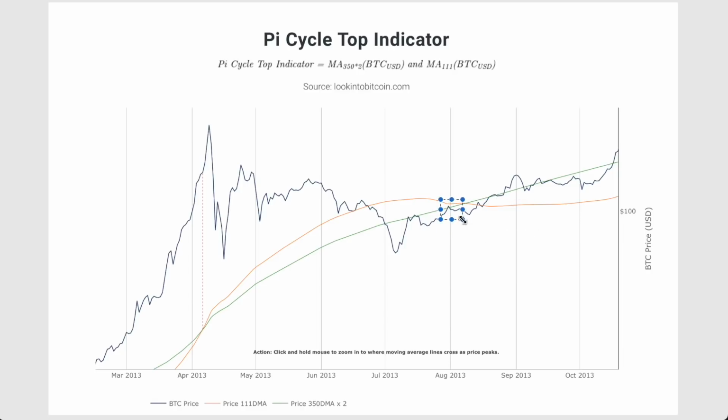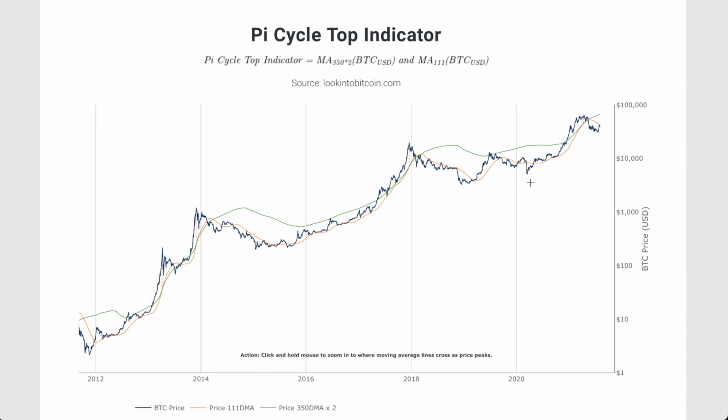But how strong is that resistance? Because we could see that rejection occur here, but to form a higher low, right? It might be a higher low before we break back above it, turn that orange daily moving average into a support before moving higher. That's one of the scenarios that I'm going to be watching for in terms of this Pi Cycle Top moving average, because we don't want to be in a position where we can't flick back above this daily moving average.